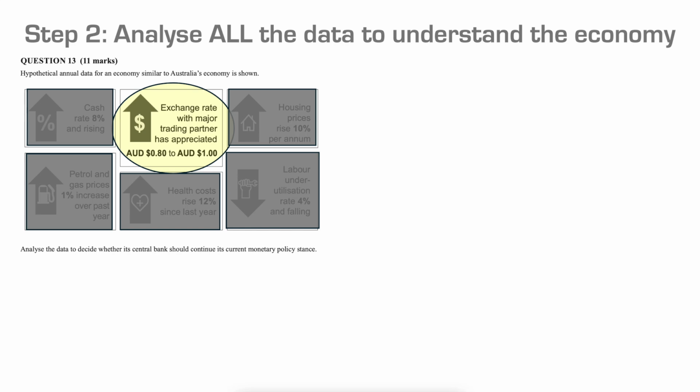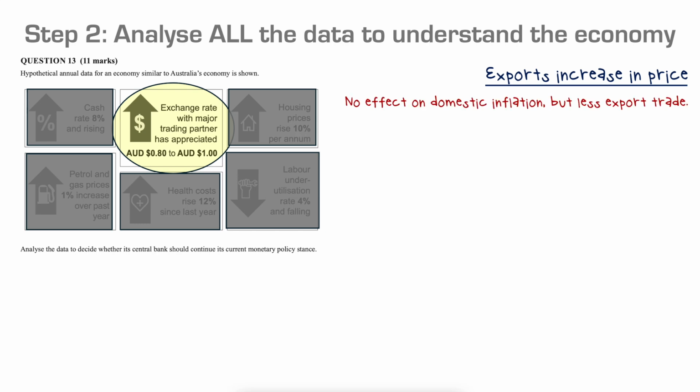This is probably the trickiest one to get your head around. This exchange rate with a major trading partner has appreciated. AUD has gone from 80 cents to AUD $1. So even though it doesn't say it's the Australian economy, we've got to say there's an appreciation here of the dollar. As the dollar appreciates, exports increase in price. There's going to be no effect on domestic inflation at this point, but it will impact export trade.